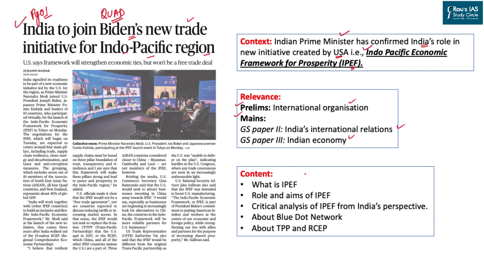The discussion will be based on what IPEF is all about, its role, its aims, and what it is created for, and a critical analysis of IPEF from India's perspective, that is, whether India has done something correct or not by joining this upcoming organization. We'll also look into the Blue Dot Network as well as some details of TPP and RCEP which were highlighted in the article itself.